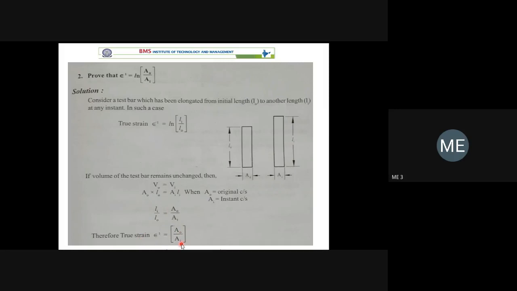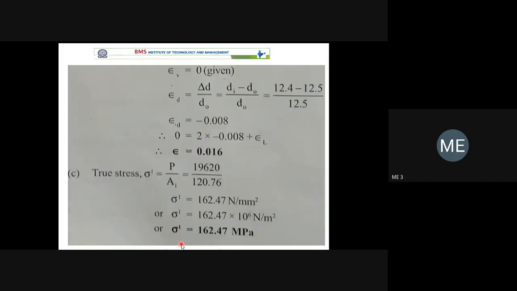So we can express true strain in terms of length, change in length and the length, as well as we can express the true strain in terms of areas. Here also we express, I think, engineering strain in terms of length. At the same time, we can express engineering strain in terms of the cross section area also.